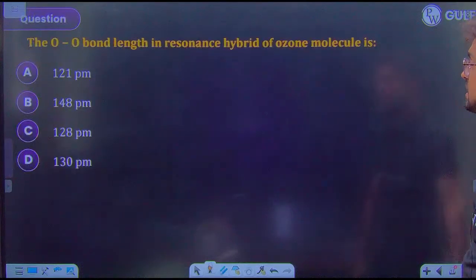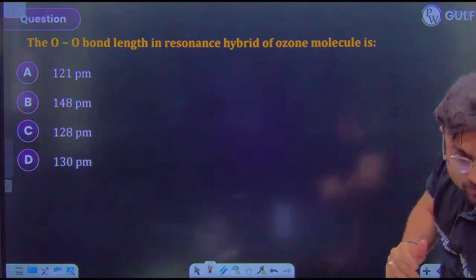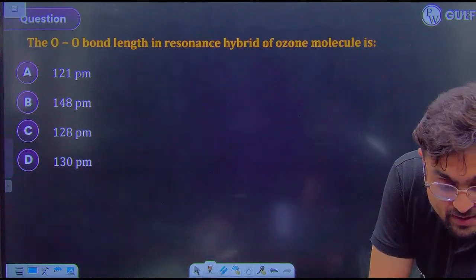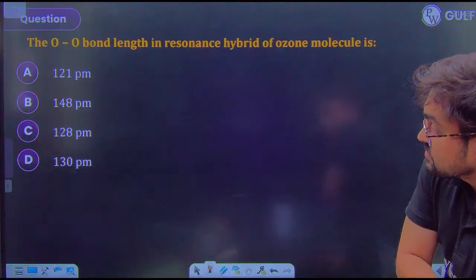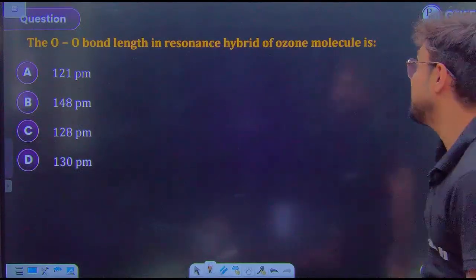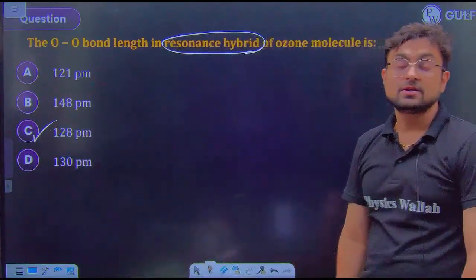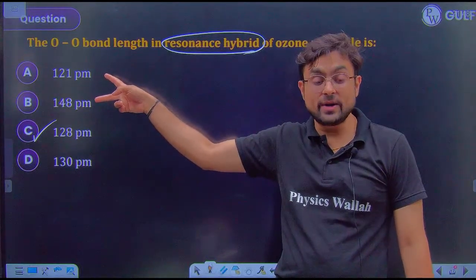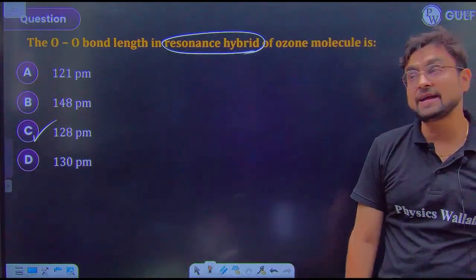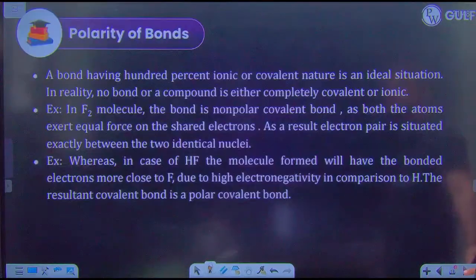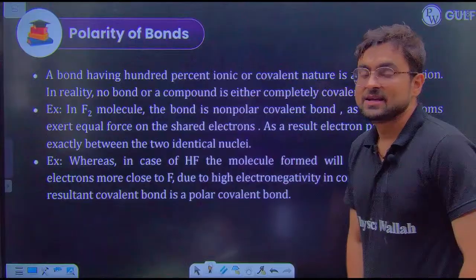Okay. So the oxygen-oxygen bond length in the resonance hybrid of the ozone molecule is 121, 148, 130 or 128? Guys, in the resonance hybrid I am asking. It's 128, somewhere between 148 and 121. That's 128, the right answer. Chaliye, so once this is done, we are complete.